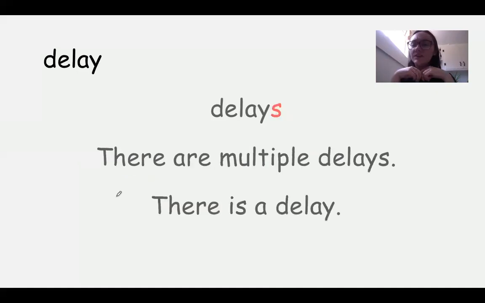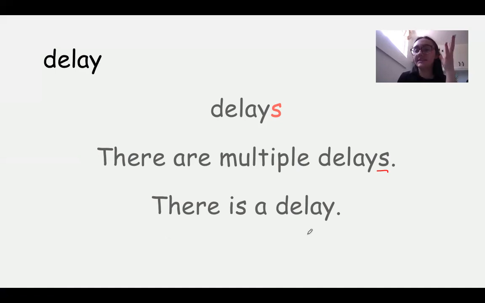Okay, the other way we can use the word delay is as a noun, right? So we can say there are multiple delays, and we use the S because it's plural. A delay is something that causes you to wait. So instead of being the verb to make people wait, this is the thing itself, the act of making people late or have to wait more time, the delay. You can call and be like, oh my gosh, I'm so sorry. I am going to be late. There are multiple delays, it means a lot.